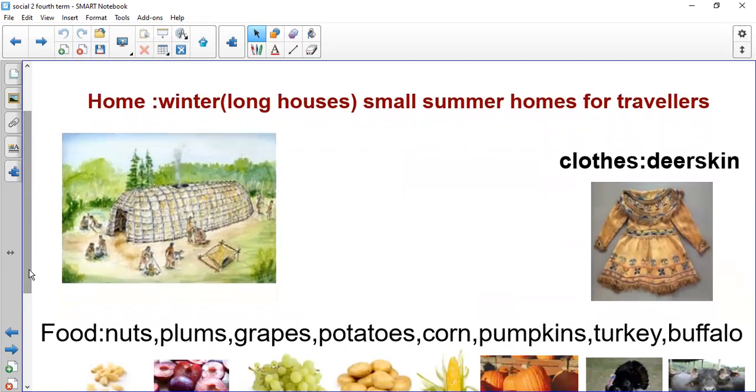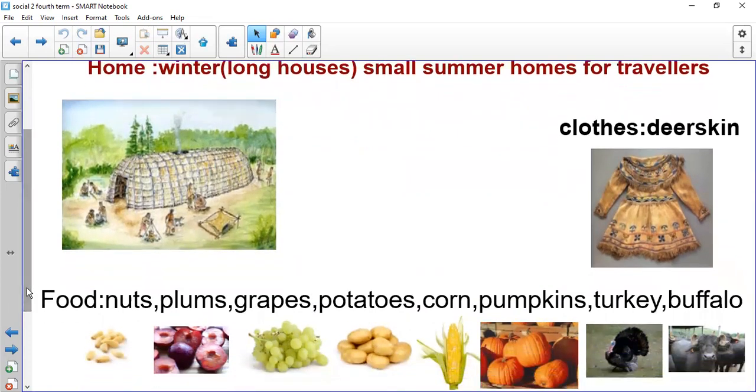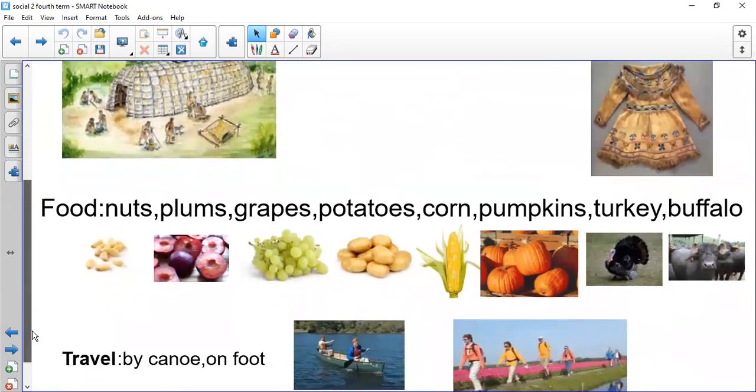What did they make their clothes from? They made their clothes from deer skin. This is what we usually say in each group. What did they eat? They ate nuts, plums, grapes, potatoes, corn, pumpkins, turkey, buffalo. As I said, you are not required to remember all these kinds of food. I give you different examples of food. You can memorize one or two examples of them. Because they lived on the plains, they had good soil to grow different vegetables and fruits. How did the Osage group travel? They traveled by canoe, boat, or on foot.